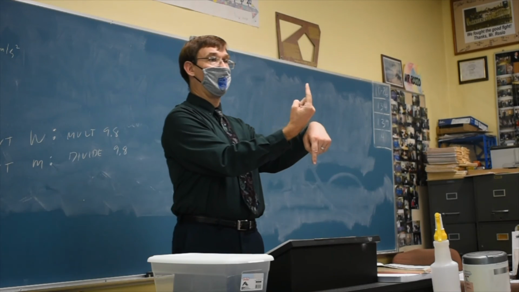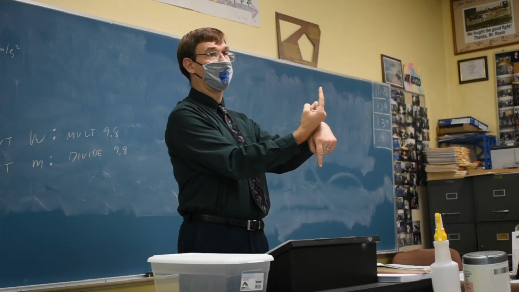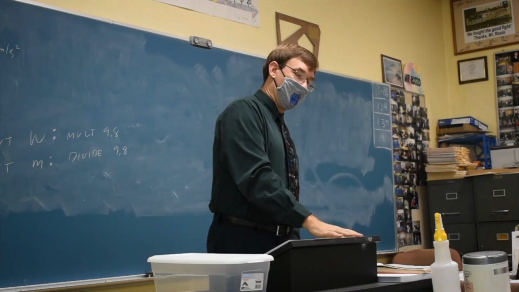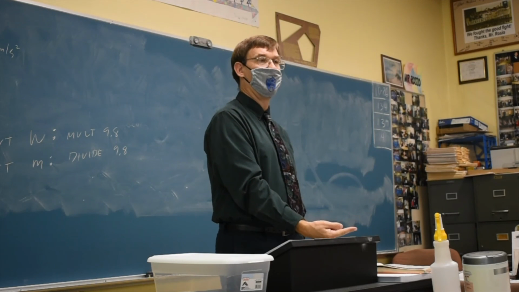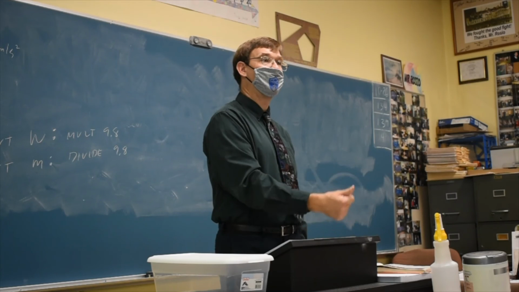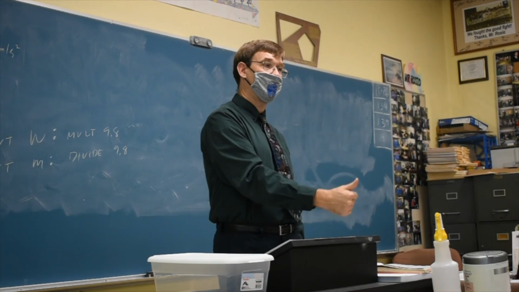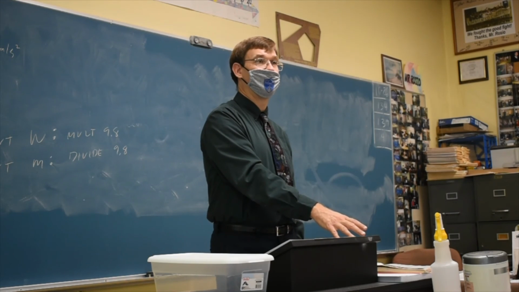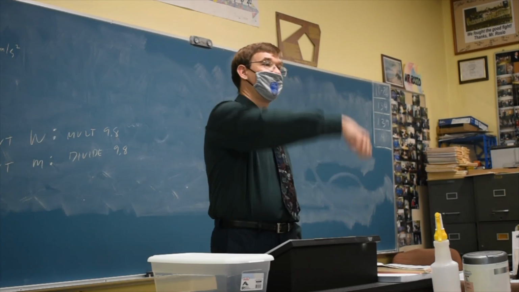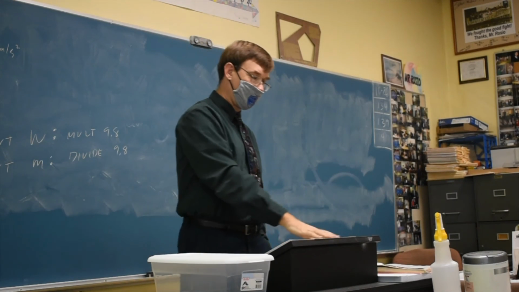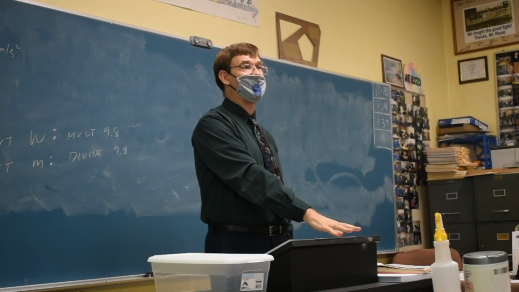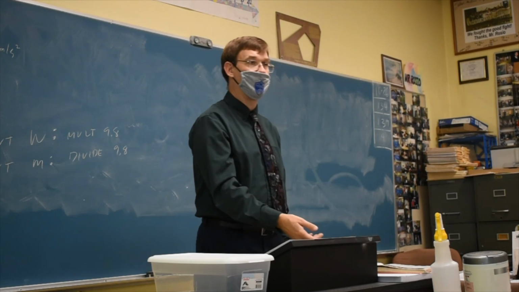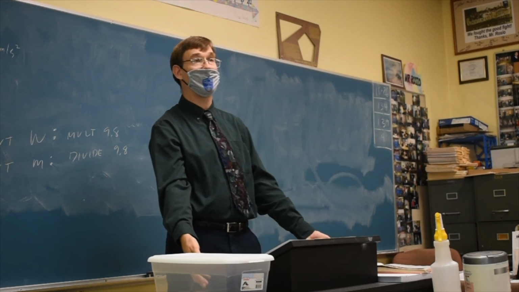The force of the table is how many newtons? Also 19.6. If somehow I had a magic table and the force of the table were 22, what would that book do? It would go up a little bit, sort of slowly, but it would accelerate up. What if I had a magic table with a Newton force of 1,000? We'd be rocketing that book out of the room. What if this table had a force only of like 18 newtons? It would sort of slowly fall. What if the table weren't there? The 19.6 would take effect.